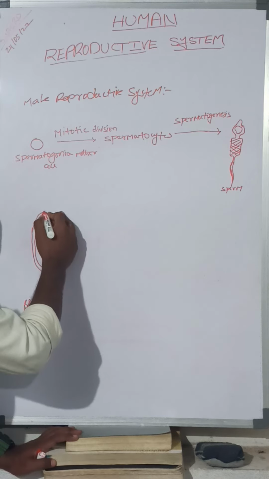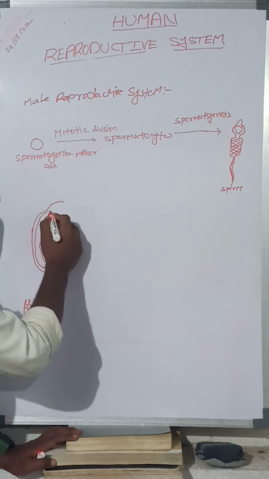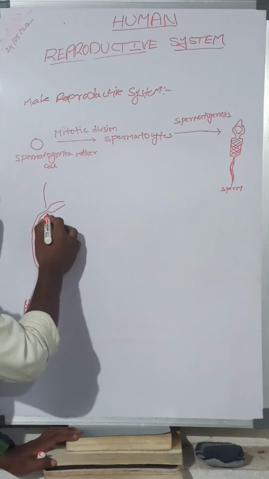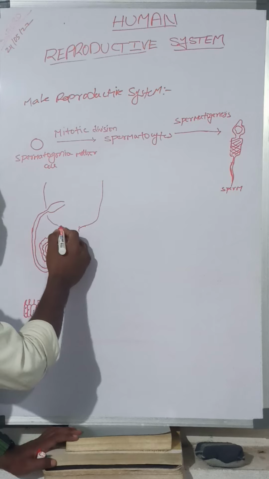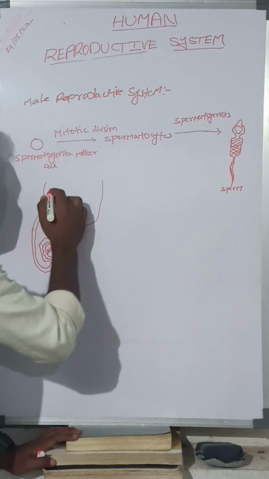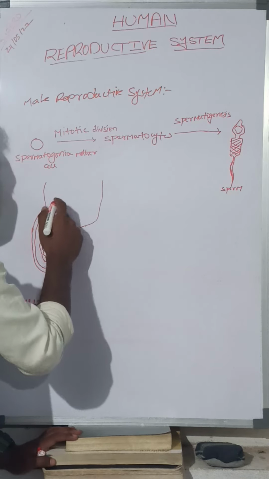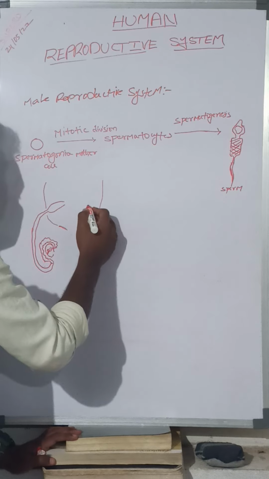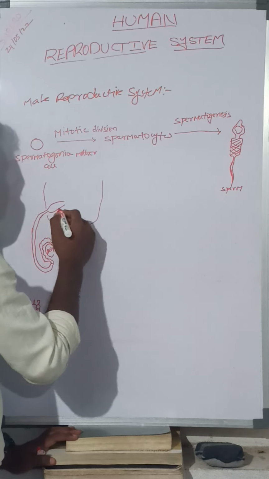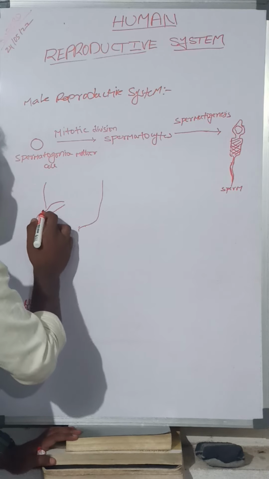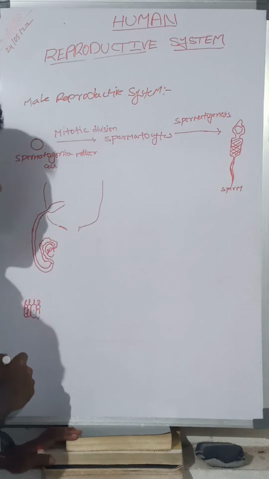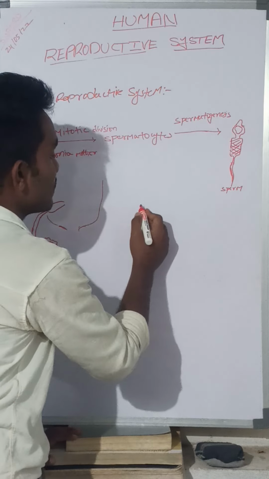From there, the seminal vesicle is present here. This is the urinary bladder, and the seminal vesicle is present here. The sperm passes through this and enters into the seminal vesicle.